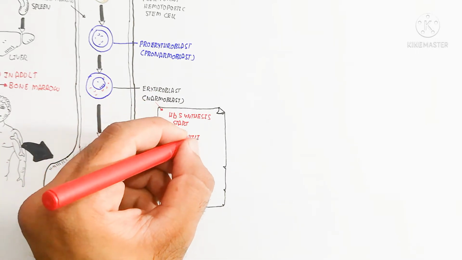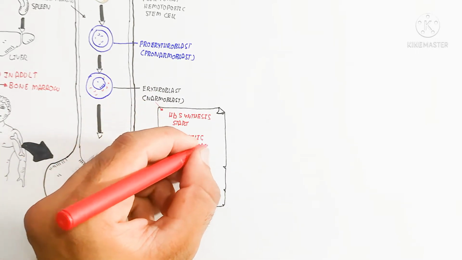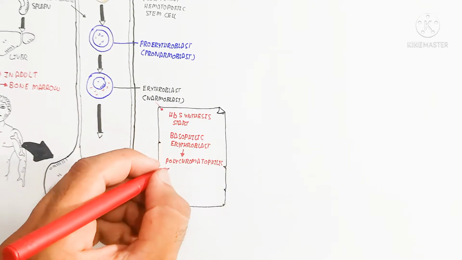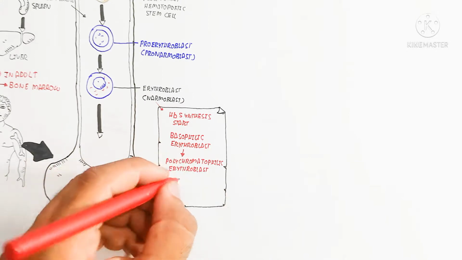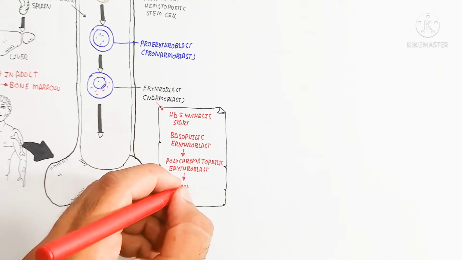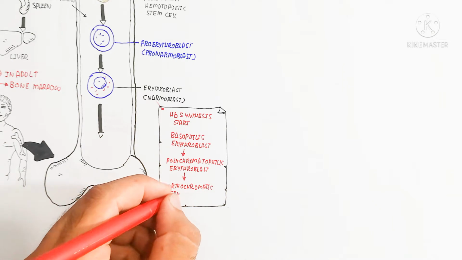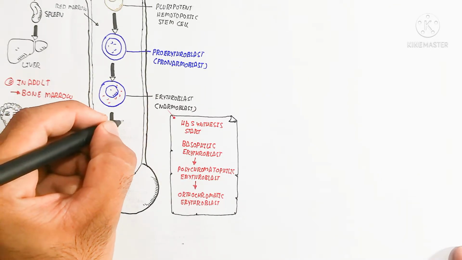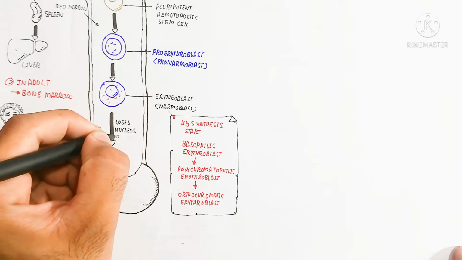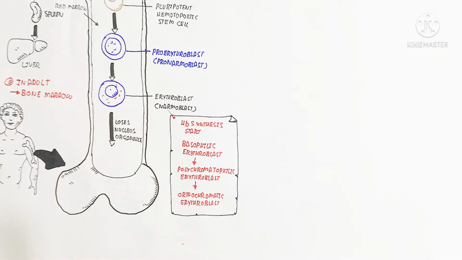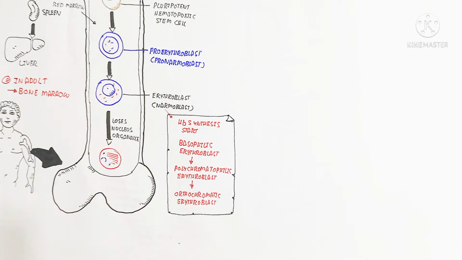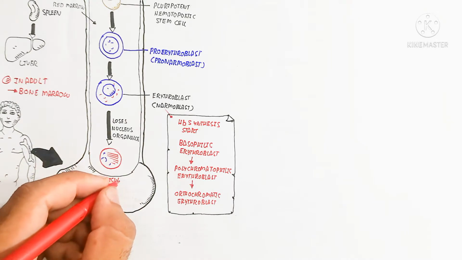How is it possible? Hemoglobin synthesis starts from the erythroblast, the normoblast. So hemoglobin synthesis starts and the basophilic erythroblast is formed. Basophilic means it produces blue color in basic media, while the polychromatophilic erythroblast is produced due to the segmentation of RNA as well as the decondensation of chromatin material.